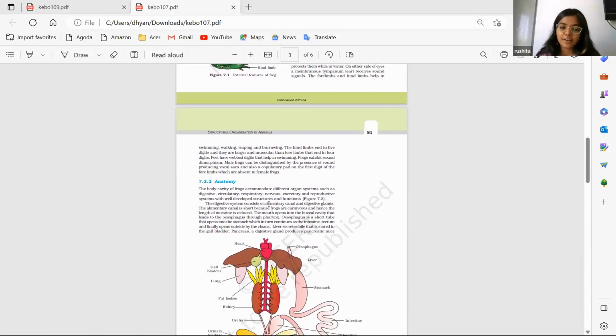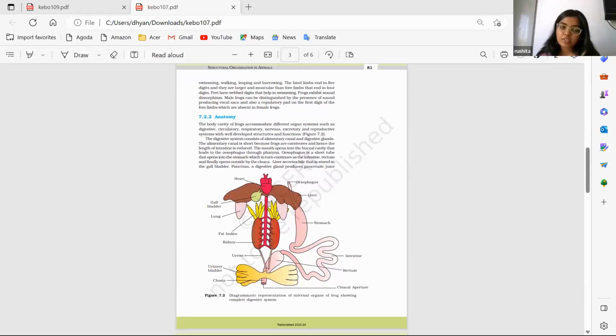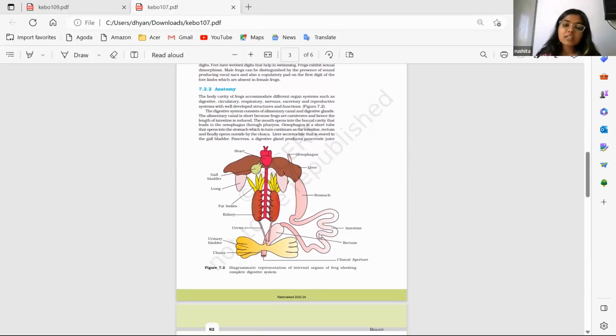And then comes the anatomy of frog. Basically, frog also has many organ systems like human beings. Digestive system is present. Urinary system is there. Cardiovascular system is there. Then nervous system is also present in the frog. This is the diagram of the digestive as well as the excretory system of the frog. And also there's the heart. So there are many internal organs in this diagram, as we can see.